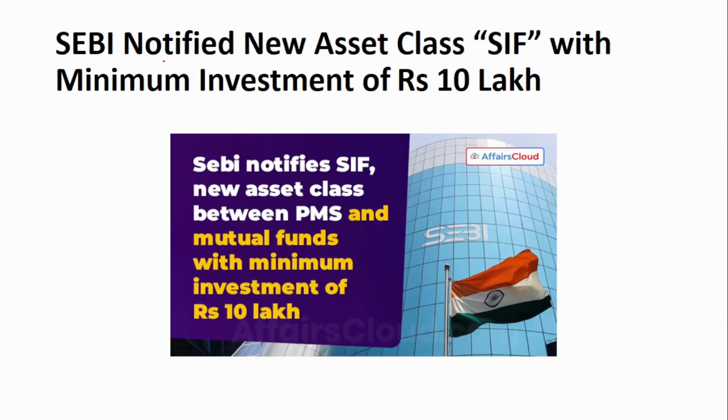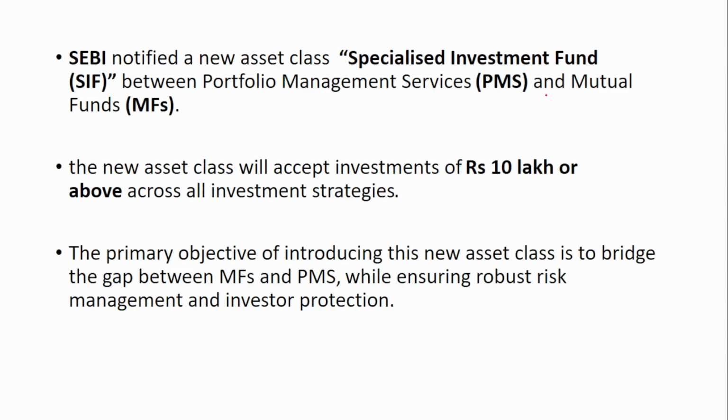The next news is about SEBI. SEBI notified a new asset class called SIF with a minimum investment of rupees 10 lakh. SIF is the Specialized Investment Fund. It sits between portfolio management services and the mutual fund. If you see, this SIF is not as high as PMS and not as low as mutual fund, so that is why it is in between.